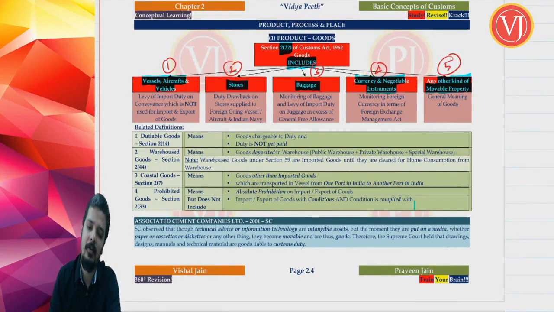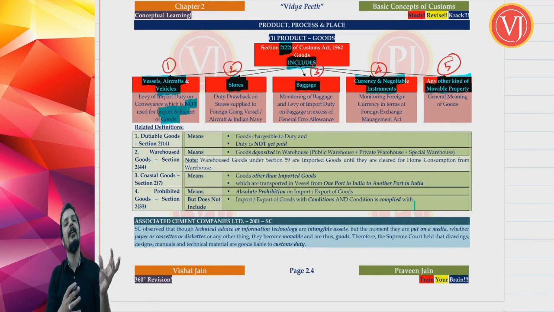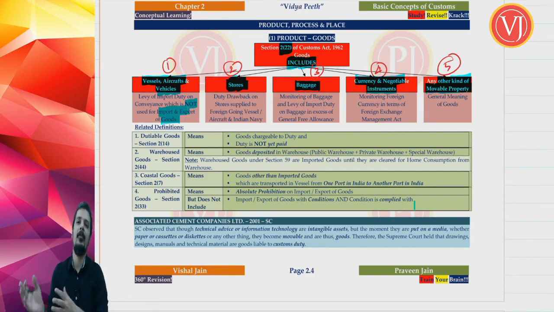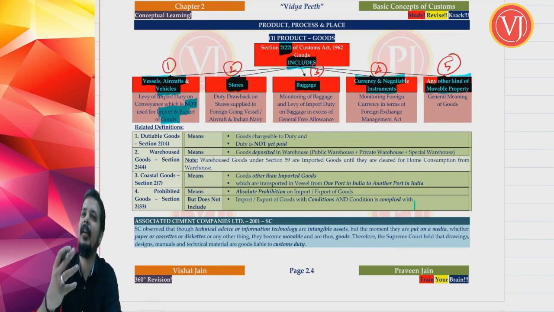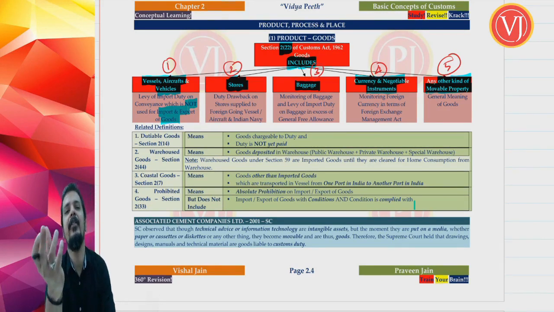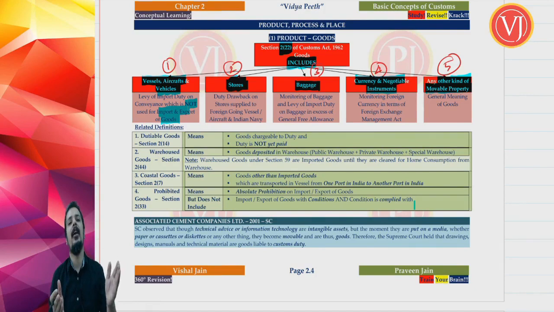Goods include stores. Now, friends, inclusion of stores when you talk about goods is for the purpose of giving duty drawback. If you see vessel, aircraft and vehicle, that's an explanation: levy of import duties on conveyance which is not used for import and export of goods. So, first time when the Indian shipping line imported that vessel, it attracted import duty. And thereafter, if that vessel was used for import and export of goods, taking the goods from India to outside and bringing back the goods to India, at that point of time there is no import duty, because that vessel was already imported and cleared for home consumption, and import duty was already paid. Thereafter, when it is used as a conveyance to take goods outside India and bring goods from outside India to India, it will not attract import duty.